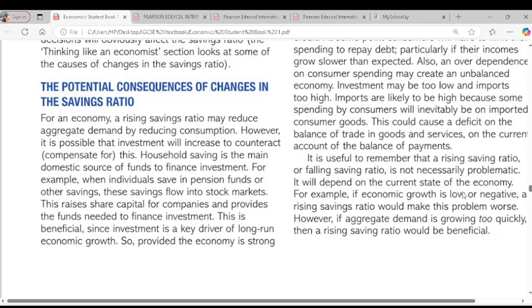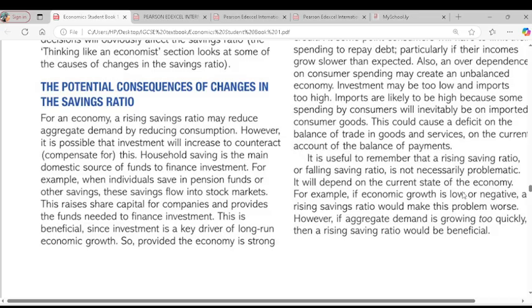Because if aggregate demand within the economy is falling, unemployment will rise. Do you get the point I'm making here? So also, an overdependence on consumers may create an unbalanced economy. For firms and investors, if banks have to rely on savings to fund investment, then there's a problem. It will be a problem because it means investors are relying on consumer savings to start their own investment. So over reliance on them will mean that they are vulnerable to consumers.